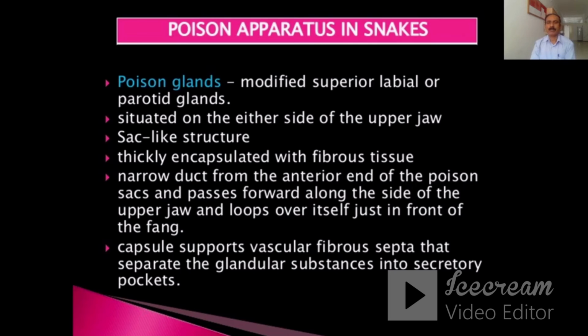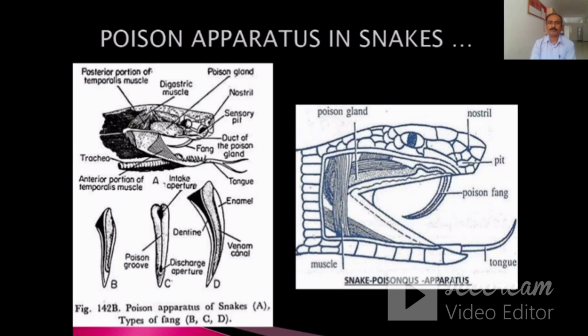A narrow duct arises from the anterior end of the poison sacs, and it passes forward along the side of the upper jaw and loops over itself just in front of the fangs. The capsule supports vascular fibrous septa that separate the glandular substances into secretory pockets.